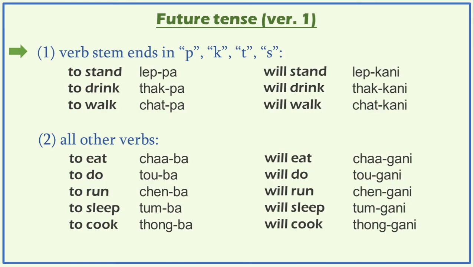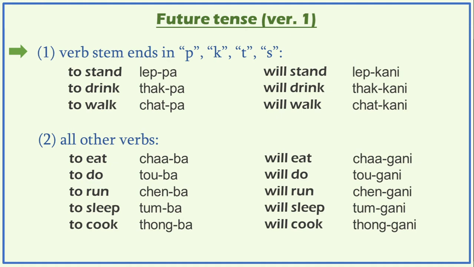So let us see how the verb conjugation will be. And there will be two cases. The verb stem ends in P, K, T or S sound. You put kani after the verb stem. For example, leppa, lep kani will stand. Thakpa will drink, thakkani. Chatpa will walk, chatkani.